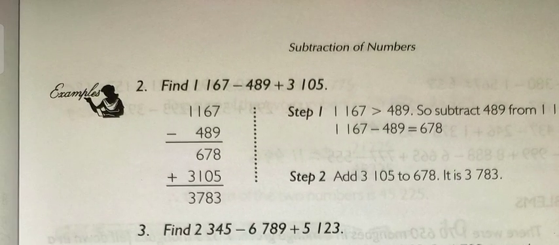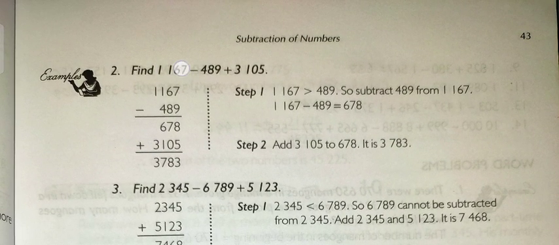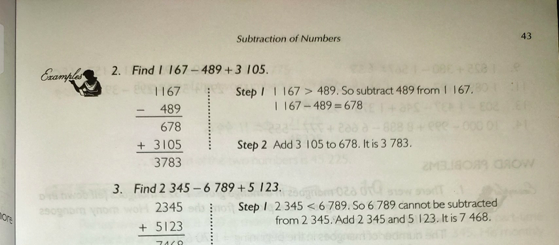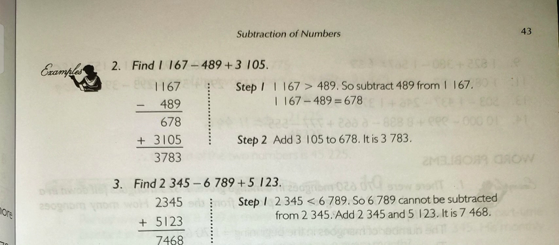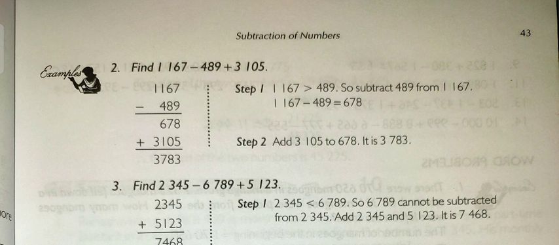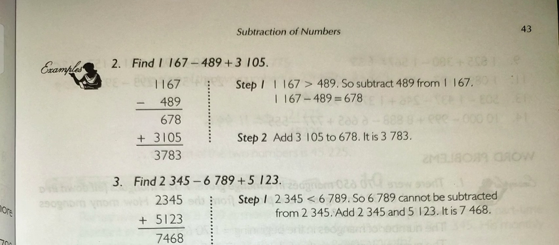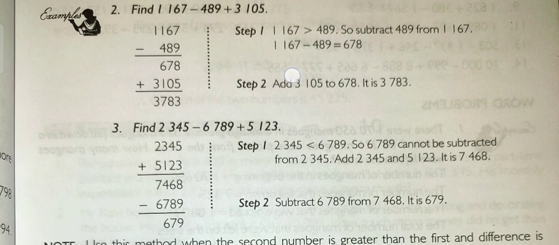Now see here. Here you can find that the first operation given is subtraction, so you have to subtract 489 from 1,167, and the answer is 678, and then add 3,105, and the answer is 3,783.